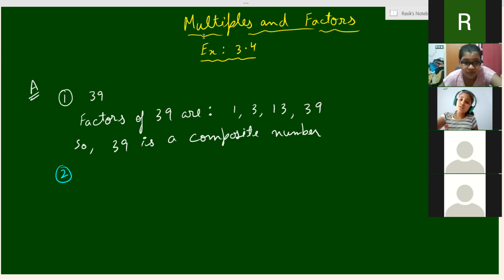Sir, in this we have to write the factors till it ends? Beta, you have to write all the possible factors of the number. Suppose 55 is the number, जितने भी उसके factors हैं सारे लिखो, and then you decide whether it is a composite number or a prime number. If a number has only 2 factors, then it is prime. And if the number has more than 2 factors, then it is composite. ठीक है?